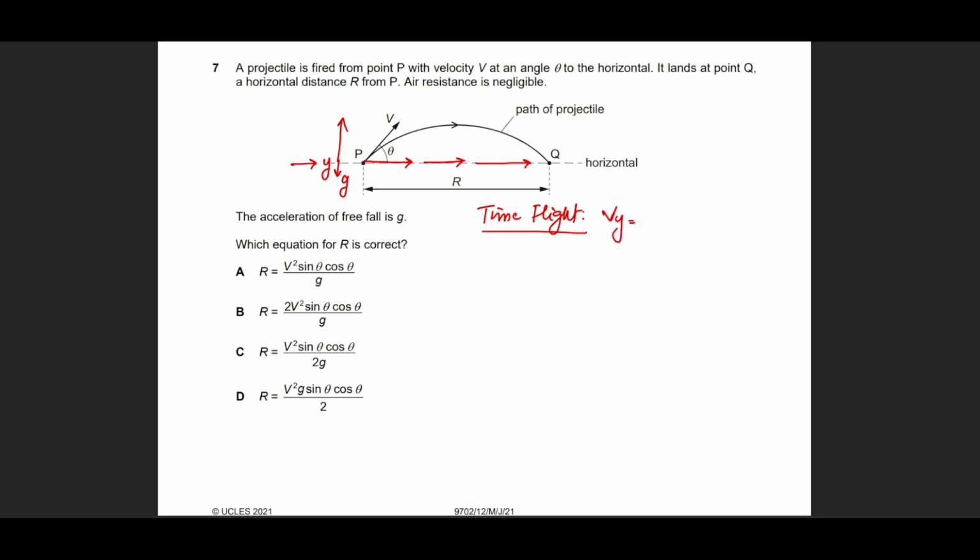The velocity y component is actually going to be v sine theta, as this way. And the horizontal component will be v cos theta, but that's not required right now. Let's move to the question.